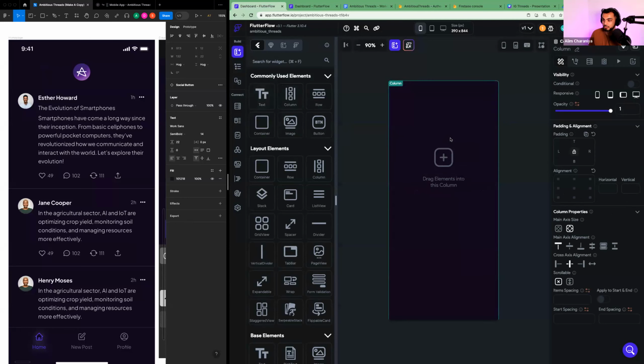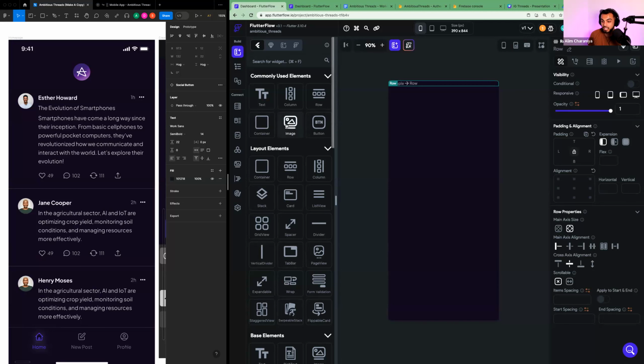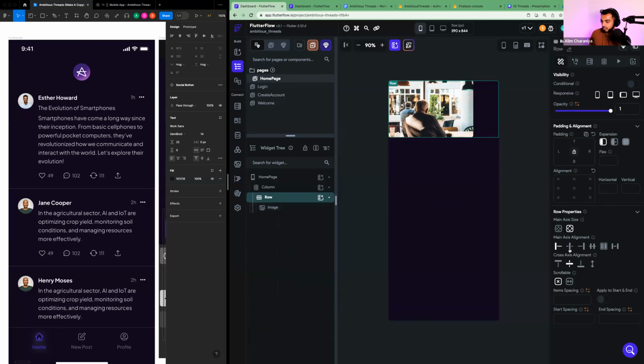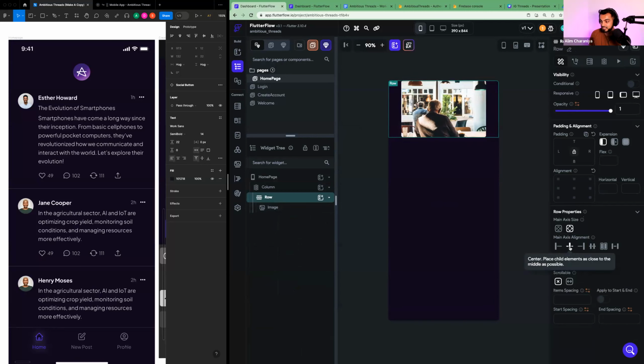Then I'm going to drag a column onto my screen because typically in app development, you start from top to bottom and columns lay stuff out top to bottom. Then I'm going to add a row to keep my content flowing from left to right. And I'm going to stack rows on top of each other. And then I'll drag an image into that new row like this. I'm going to go back to my widget tree. I'm going to navigate to the row. I'm going to activate the row.